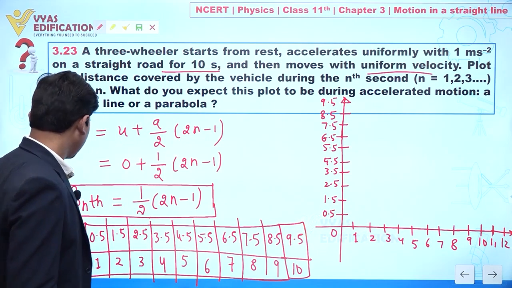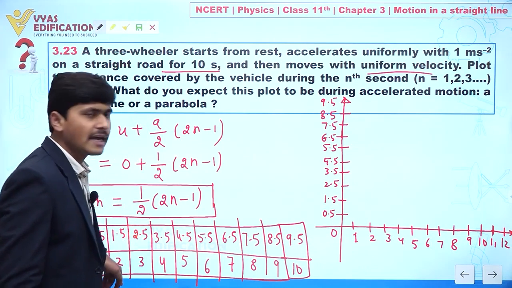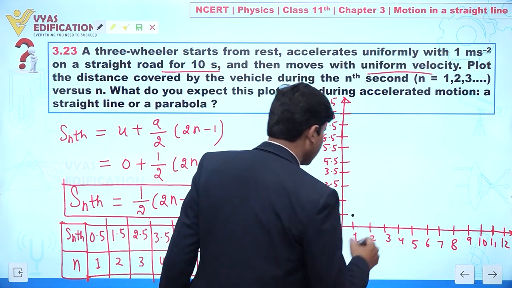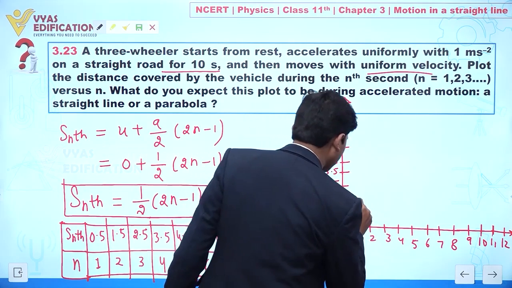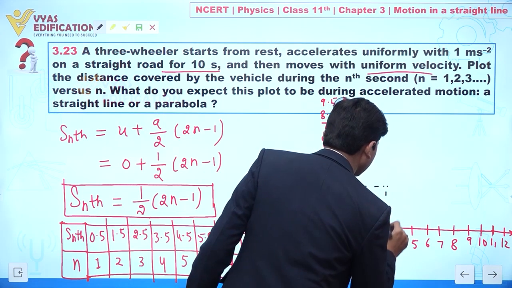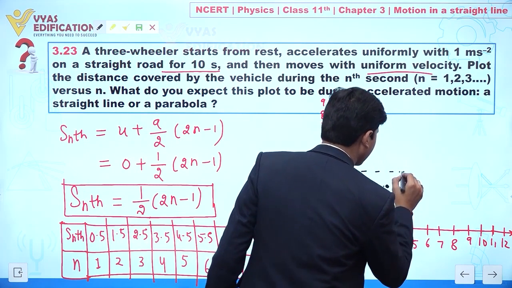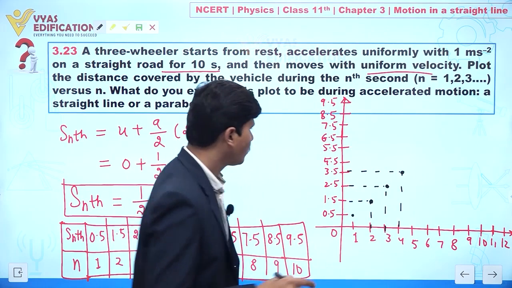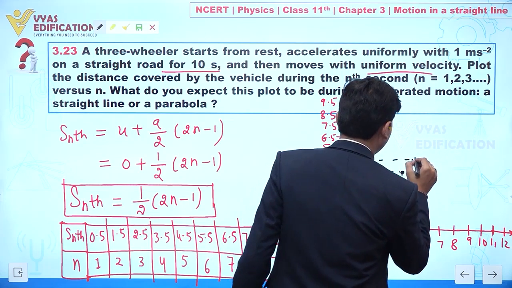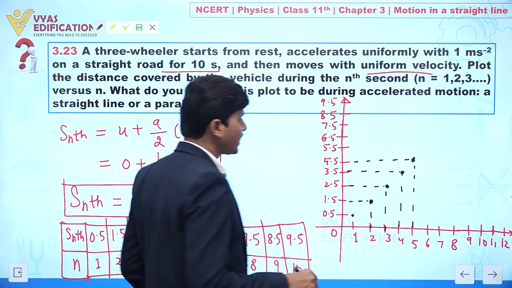So now in this question for n equal to 1, we have 0.5. Then at n equal to 2, 1.5, it means this one. Then we have this graph. Clear? We can say we have this much of the graph. Yes or no? Clear to you? Now for 4 and 5, we have 4.5. Yes or no? And for 6 we can say 5.5.